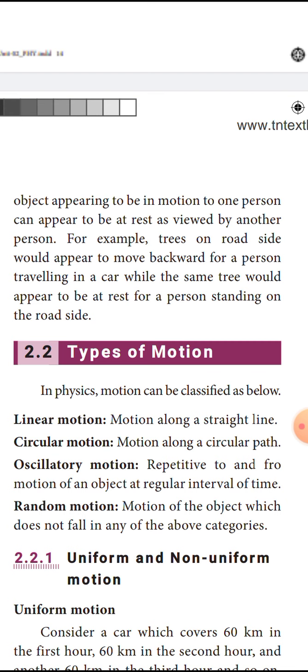For example, trees on a roadside would appear to move backward for a person traveling in a car, while the same tree would appear to be at rest for a person standing on the roadside. While we are moving, our view and our image will be that the tree is moving backward for us. If we are at the rest position, the tree will also be at the rest position. Now let us see the definitions of motion and rest.